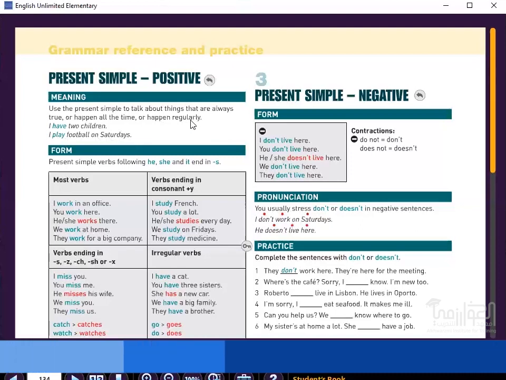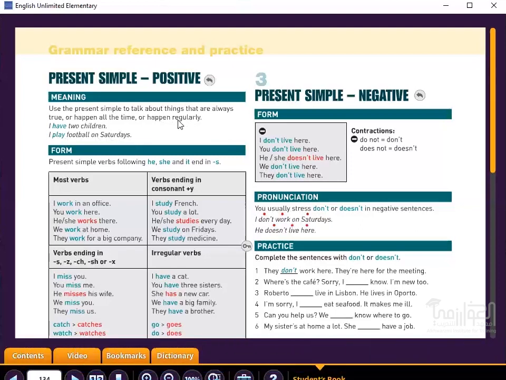That means it is regularly repeated again and again. That is what we mean by regularly. Something that you do today, you do it again regularly. That is on Saturdays because of the S here. It means every Saturday.